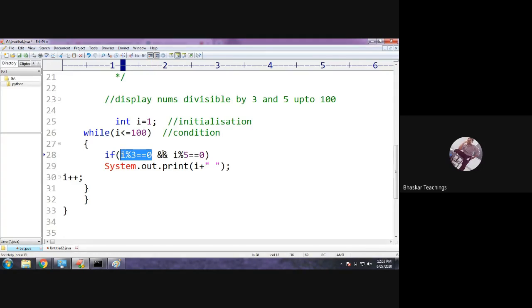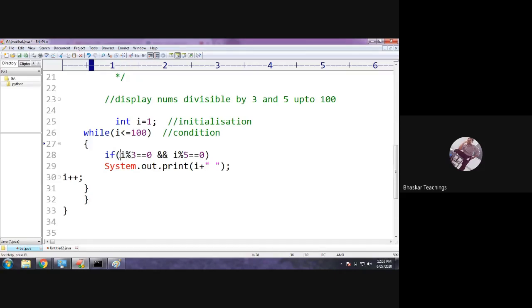Next 4, false. Next 5, this condition will be false, so it is not going to check this. Even if it is checked, this one is false, right? So you can ignore that. Next 6, 7, 8, 9, 10, 11, 12, 13, 14, 15.